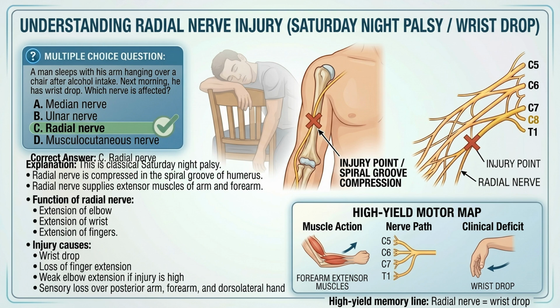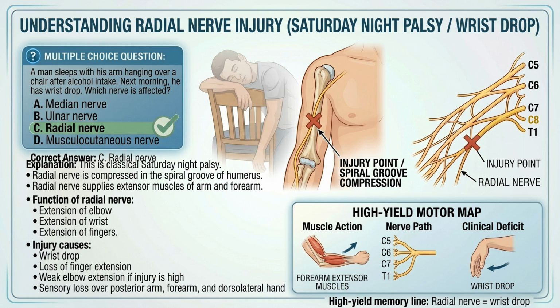Now, what does the radial nerve do? The radial nerve supplies the extensor muscles of the arm and forearm. These muscles are responsible for extension of the elbow, extension of the wrist, and extension of the fingers. So when the radial nerve is injured, the patient cannot extend the wrist properly. Because of this, the hand falls down and this is called wrist drop.